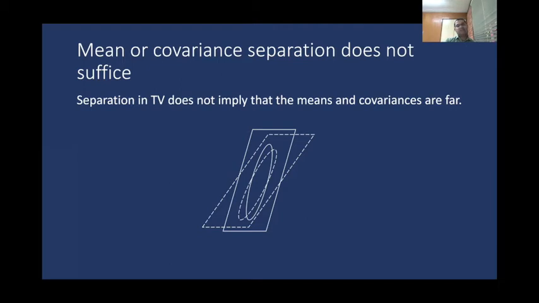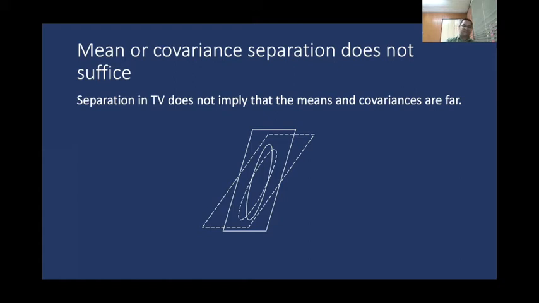Now, the mean and the covariance can be made as close to each other as you would like. However, these two Gaussians are always separated by 1 in total variation distance. This shows that simply mean or covariance separation is not enough.